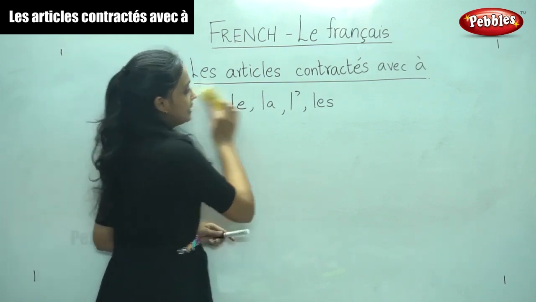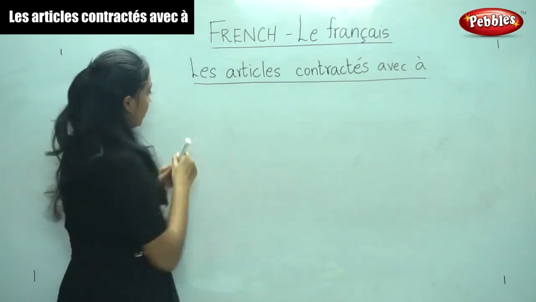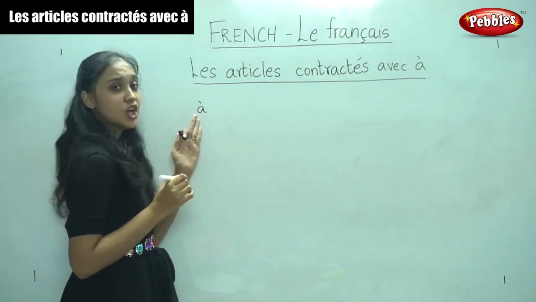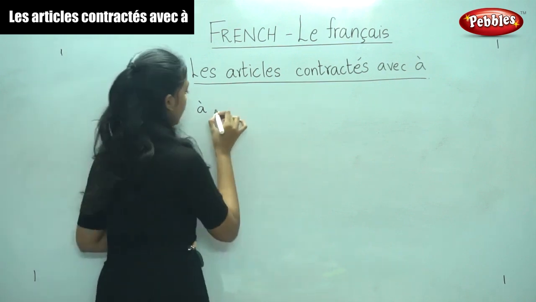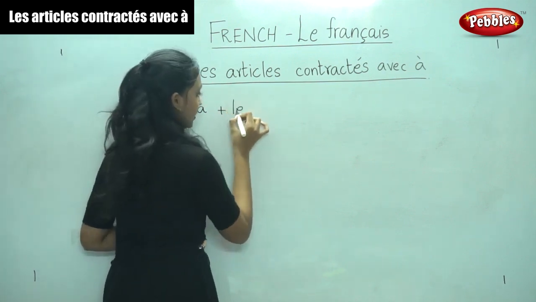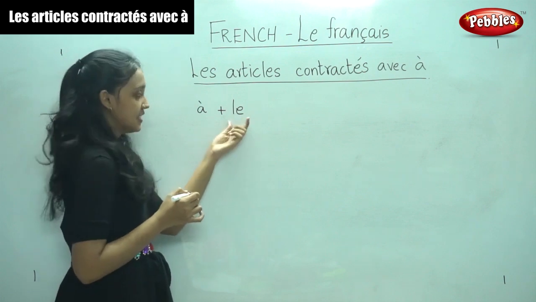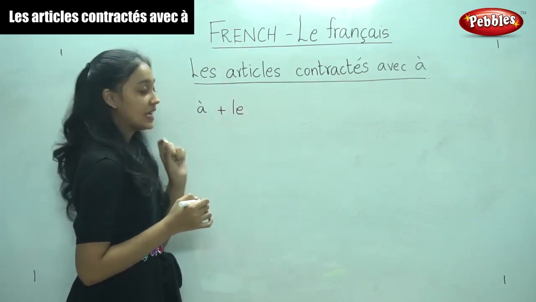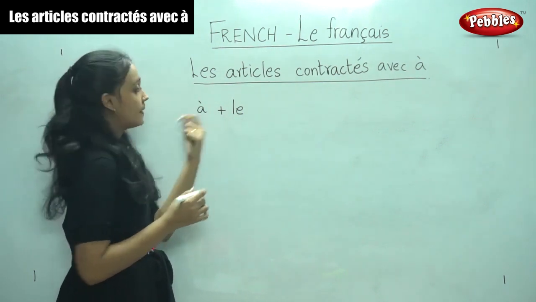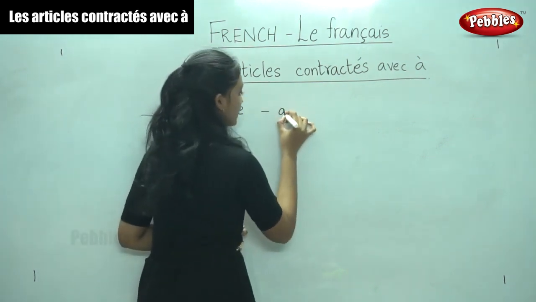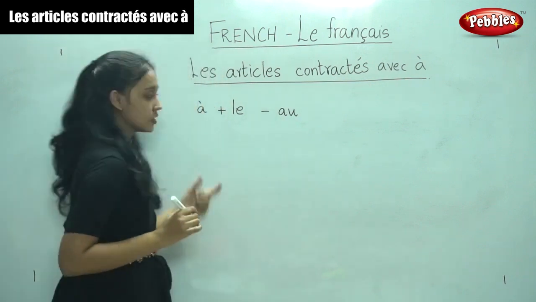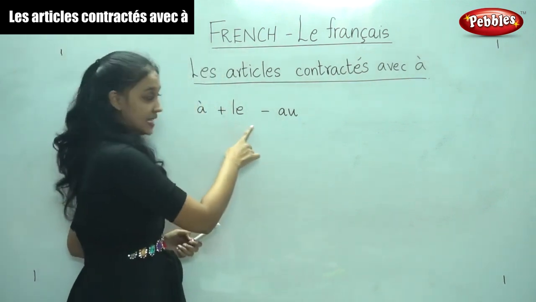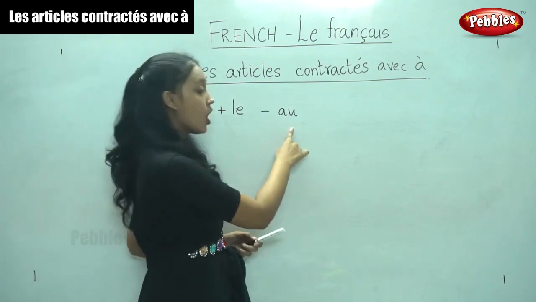So first, let us take à. Do you remember what à is? It is a preposition of place. Now, à, when you add it with le, the definite article that comes before a noun that is masculine singular, à plus le, we would write it as au. Okay, so kindly note this down. À plus le, we would write it as au.